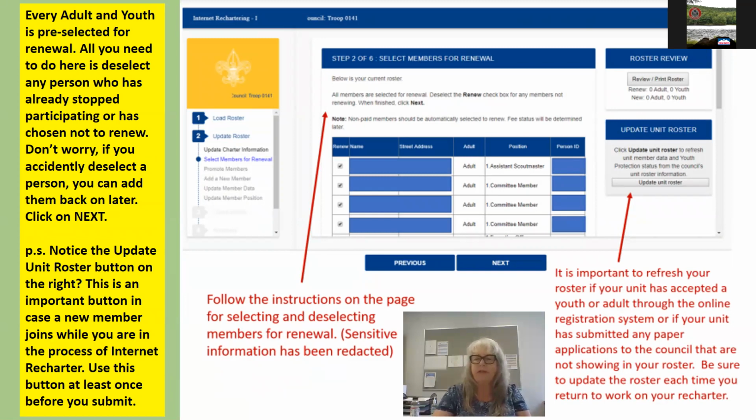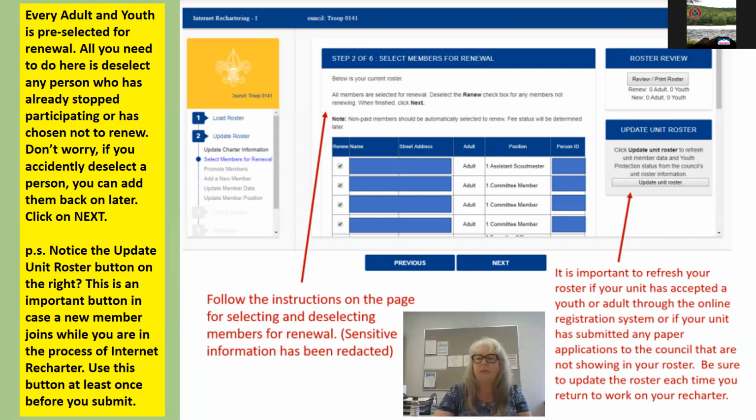Before you do the final submittal of your charter renewal, you want to come back to this step in stage 2, select members for renewal, and click on this button. This will upload anybody who came into your unit while you were doing the unit charter renewal through an online process or through council processing in a paper application.